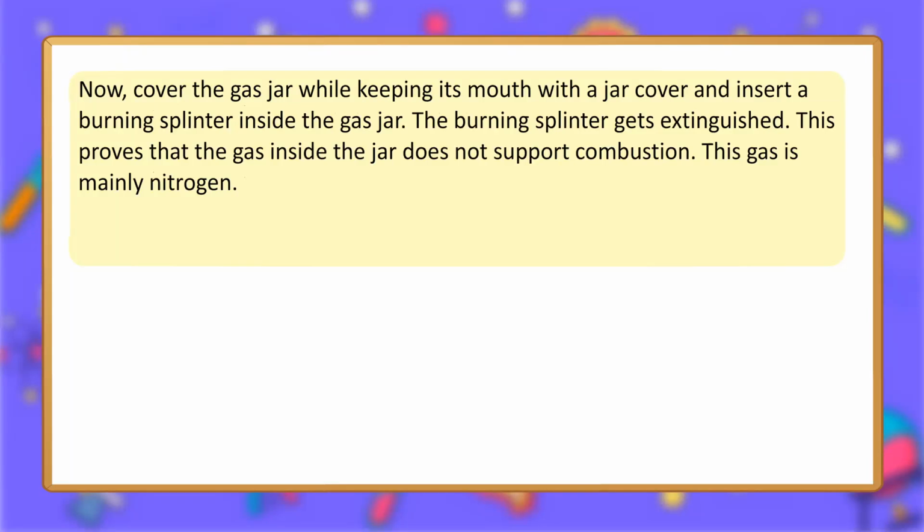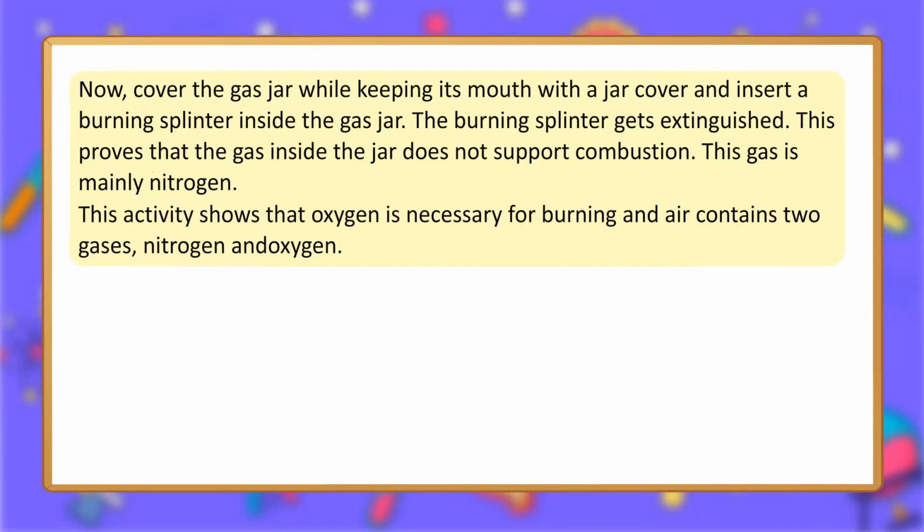Now, cover the gas jar with the jar cover and insert a burning splinter inside the gas jar. The burning splinter gets extinguished. This proves that the gas inside the jar does not support combustion. This gas is mainly nitrogen. This activity shows that oxygen is necessary for burning and air contains two gases, nitrogen and oxygen.